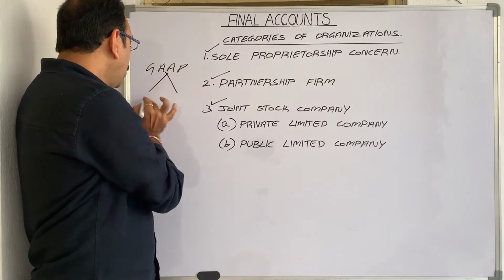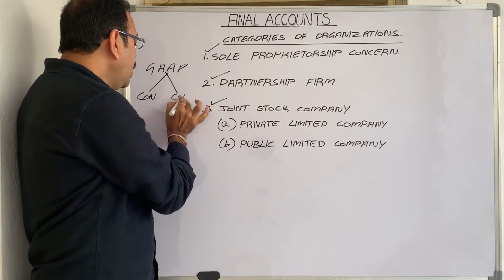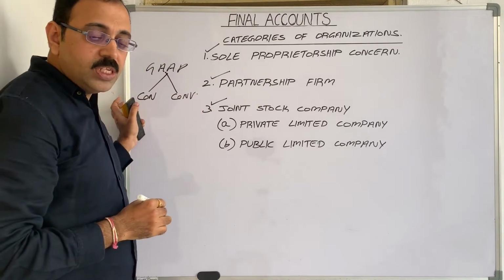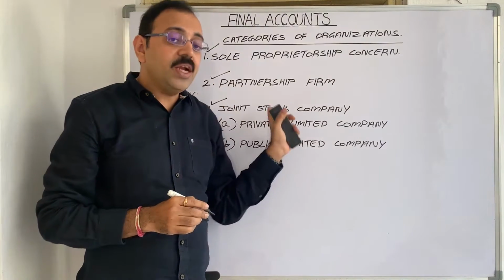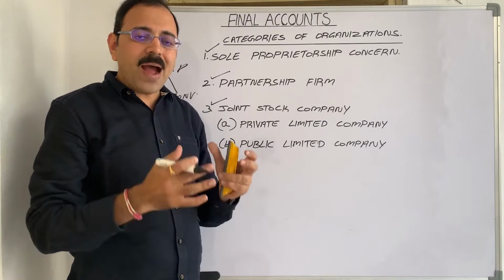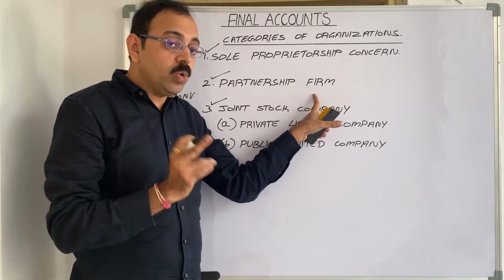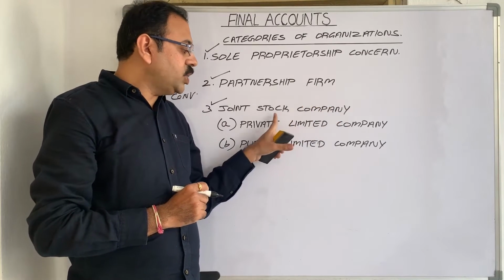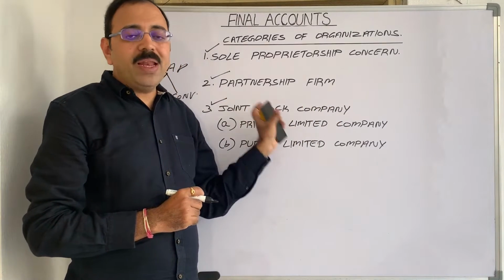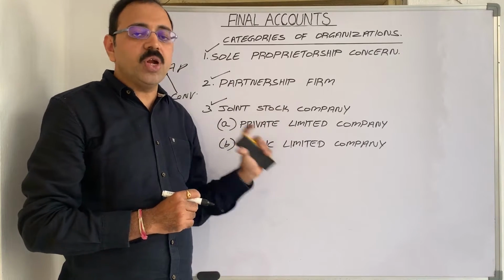What are they? Accounting concepts, accounting conventions. Similarly, we have to follow accounting standards. If it is a partnership organization, we have to follow the Indian Partnership Act 1932 rules. If it is a joint stock company, then we have to follow the Companies Act 1956 rules.